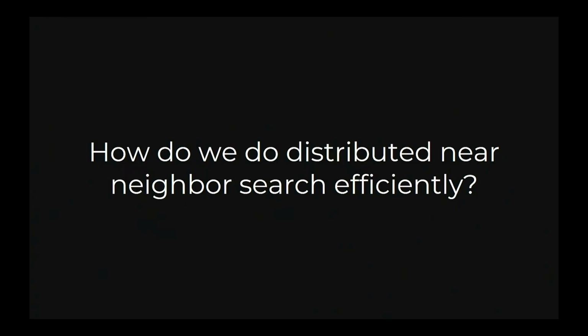So how do we do distributed near-neighbor search efficiently? The first thing is that we're not doing exact near-neighbor search. We're talking about approximate near-neighbor search, which for a wide variety of applications, especially recommendations and genome sequencing, is sufficient. And this allows us to use a technique called locality-sensitive hashing, combined with other sketching and algorithmic techniques, to generate a very fast and scalable system.